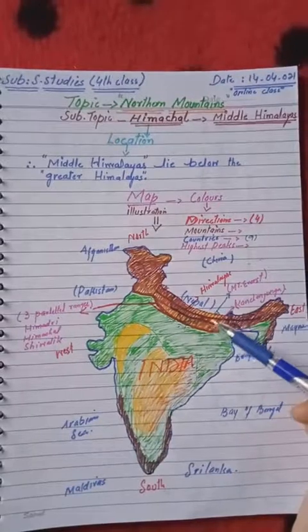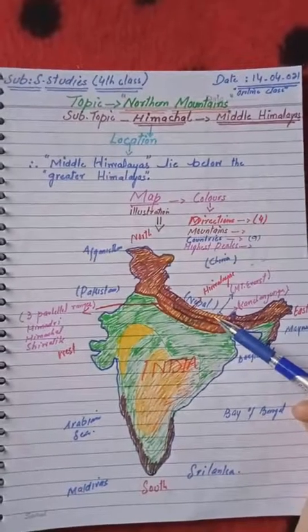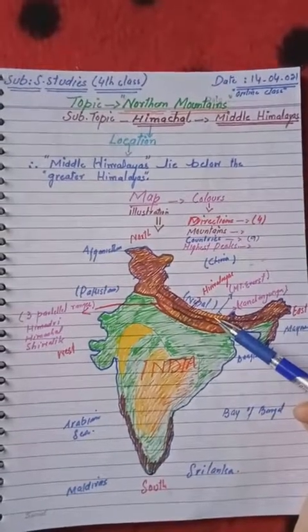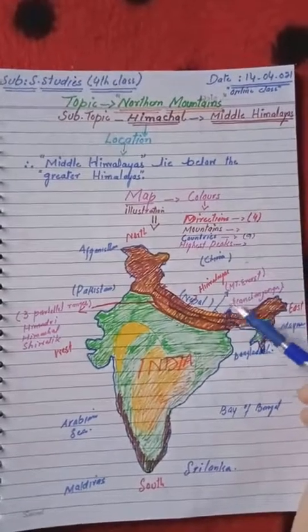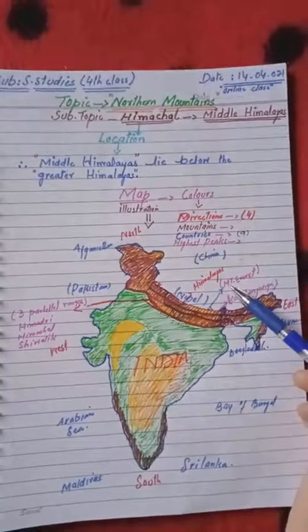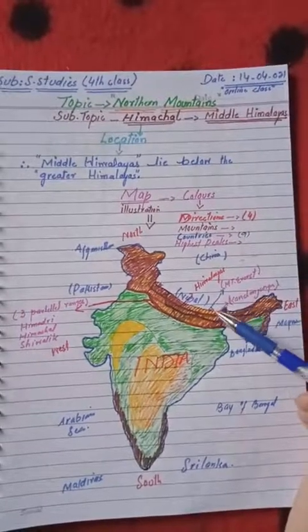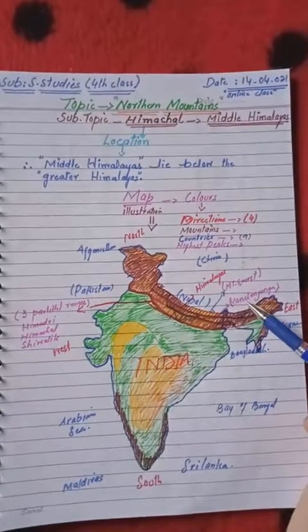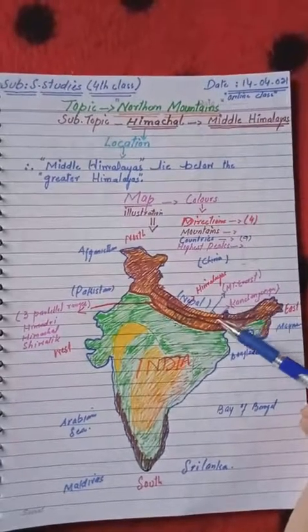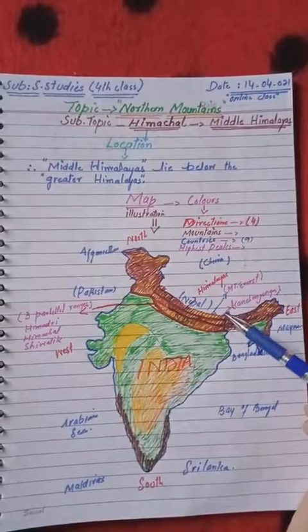Look at this point, this is the Tibet region. The world's highest peak is followed by Kanchenjunga, which is represented by this pink color, a triangle shape. This is Kanchenjunga.